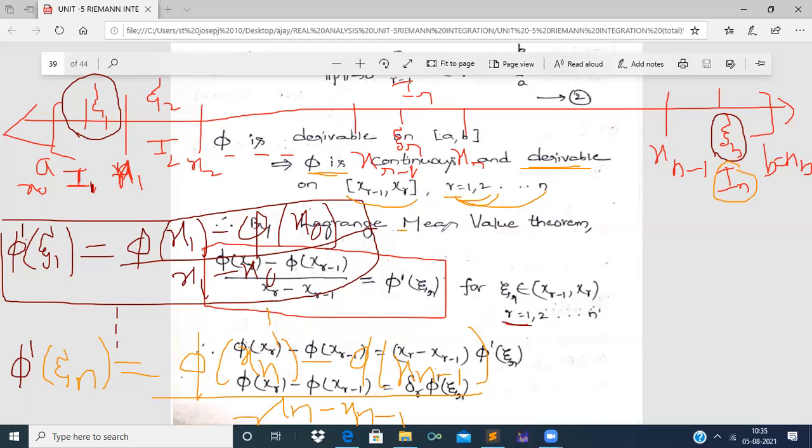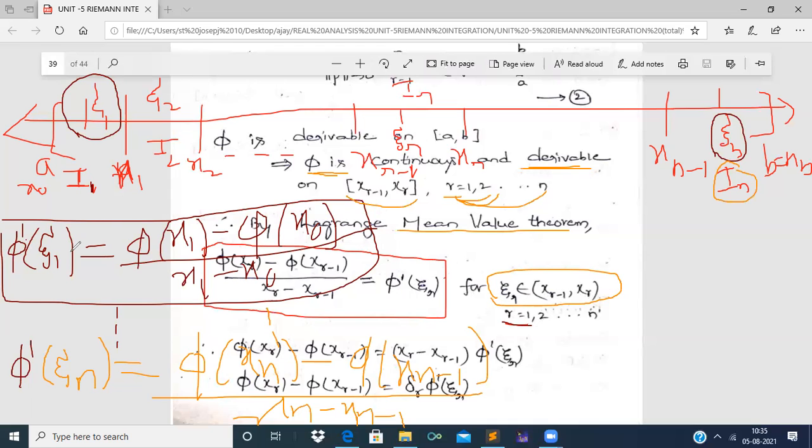Therefore, by Lagrange's mean value theorem, in every segment there exists a point xi1 in the first segment, xi2 in the second, xi r in the rth, and so on, xi n in the nth, satisfying phi of xr minus phi of x(r minus 1) by xr minus x(r minus 1) equal to phi dash of xi r, for xi r belonging to the rth subinterval (x(r minus 1), xr).